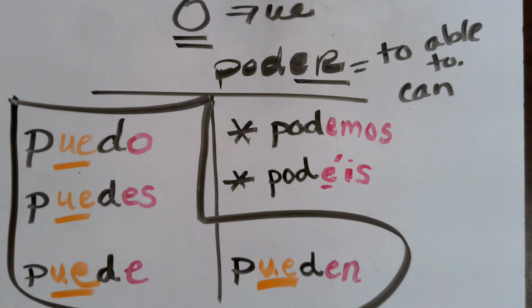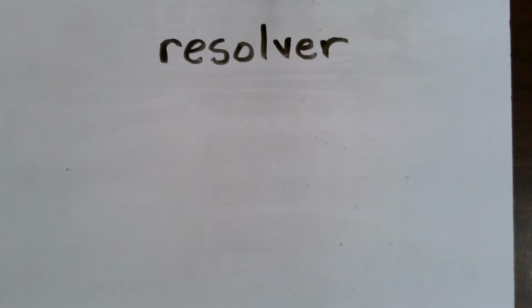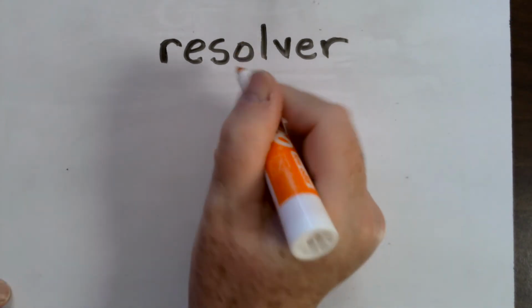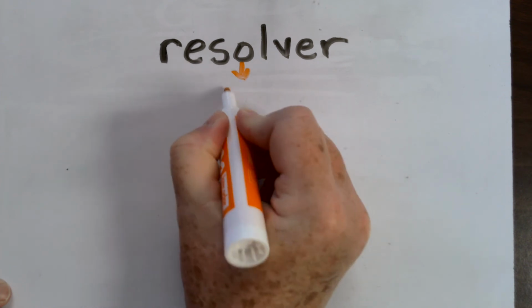Hopefully this is just a review for you. And now we're going to move on to some new verbs that we have in this unit and practice conjugating those. All right, so we're going to look first of all at the verb resolver. You remember that from the last section, to solve problems, resolver los problemas. And again, this is going to be an O to UE stem changing verb.